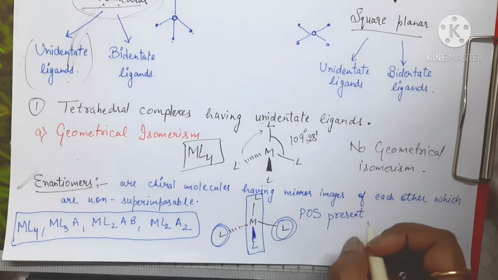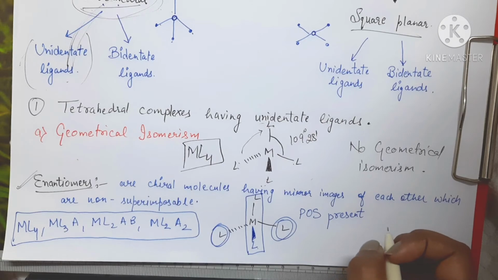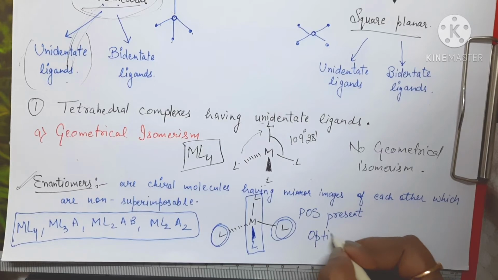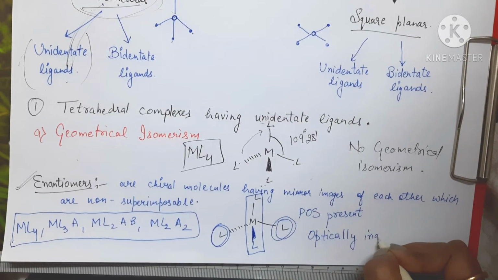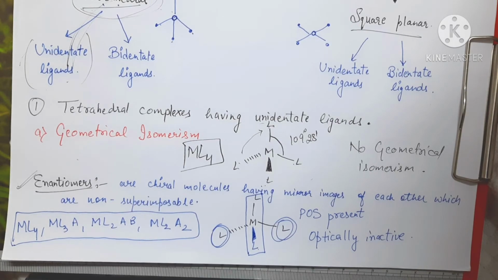If in a compound a plane of symmetry is present, then what happens? It cannot show enantiomers, right? If a plane of symmetry is present, then the compound is optically inactive. It will not have optical isomers. If a plane of symmetry is absent in a compound, it is going to show enantiomers, right? And the compound will be optically active. Okay, so I hope this part is clear.